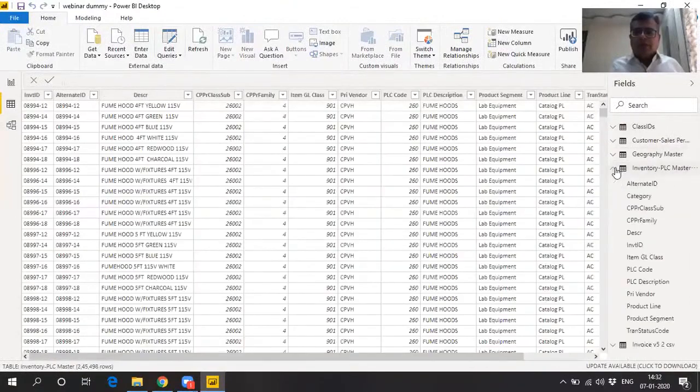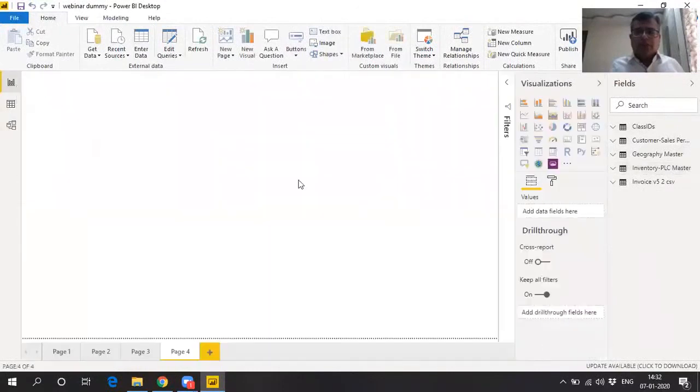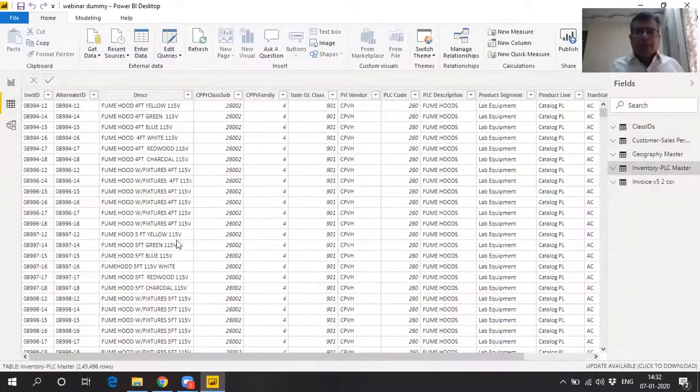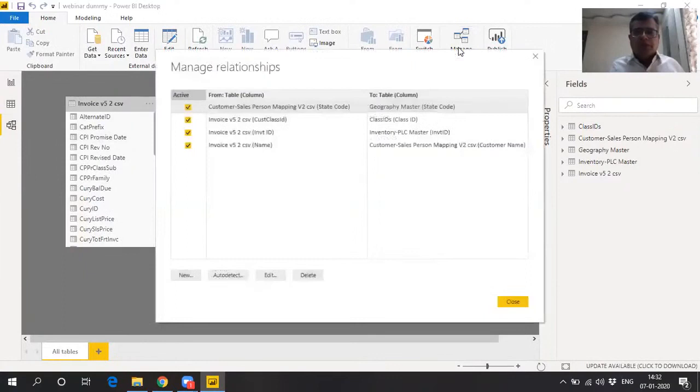We actually wanted to arrive at salesperson-level detail, but the salespersons were linked with the customers. So we had to create relationships with the basic sales file in this manner. This is the second very important tab that Power BI has. It talks about how to set up relationships between different data sources.